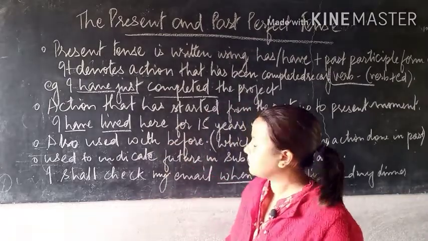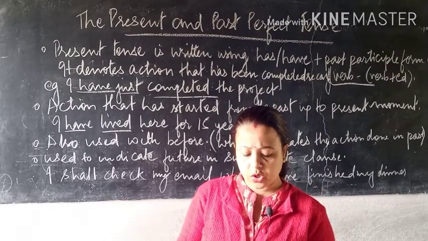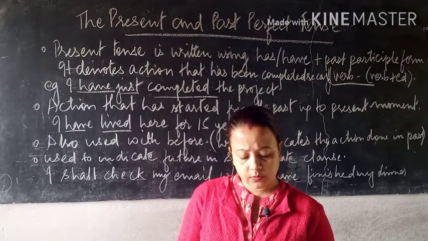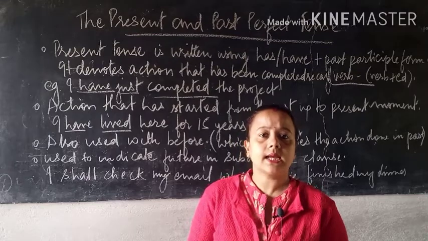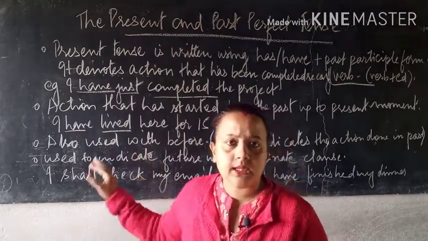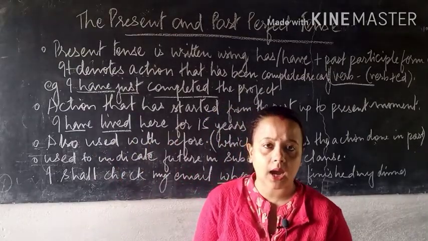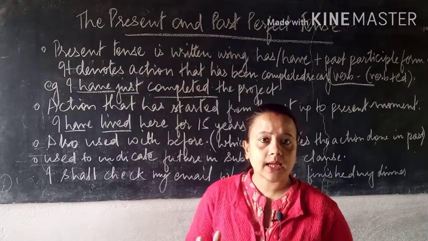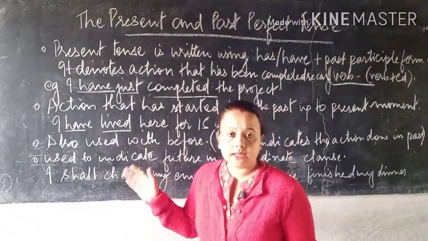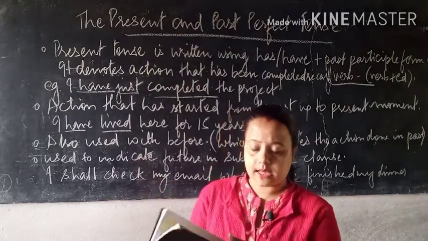Now the next topic. See, it denotes a completed action or occurrence which is connected through its result with the present moment. Yes, it has completed, but the statement is still applicable in present perfect tense. See the example, we have purchased a new car. See this sentence, though the action has completed, the car still exists, right? So that's why it is to be counted in present tense sentences.